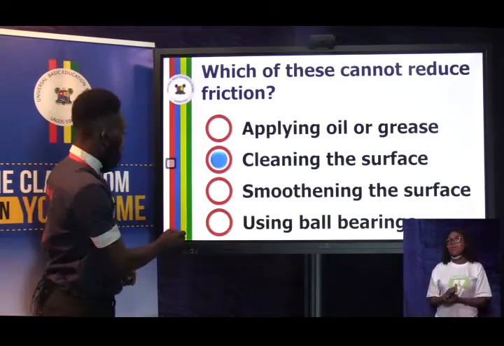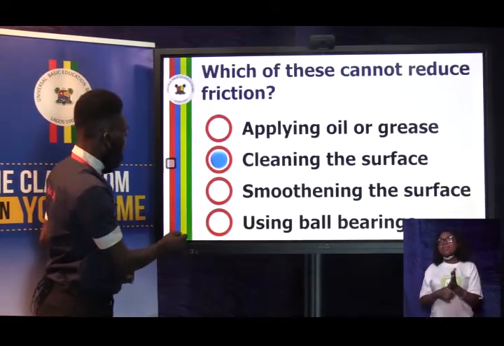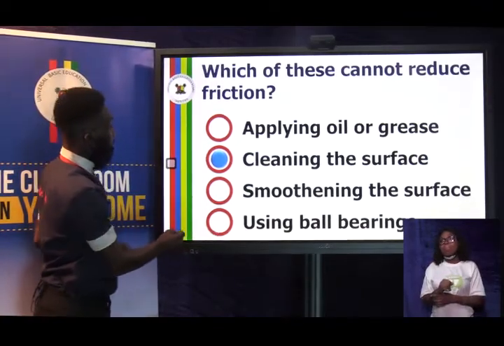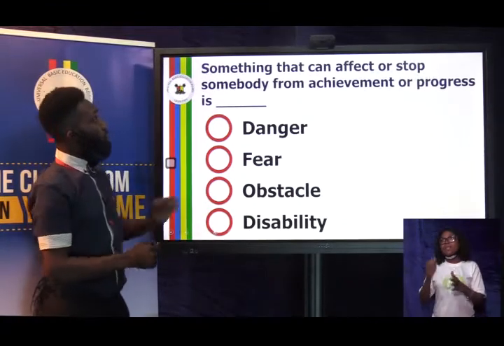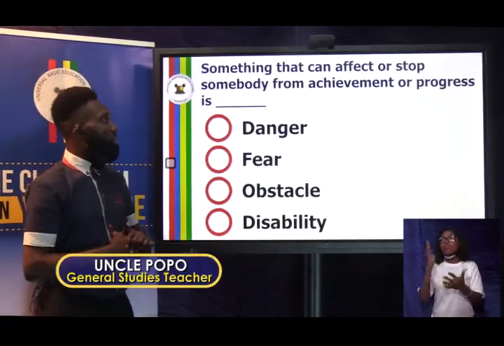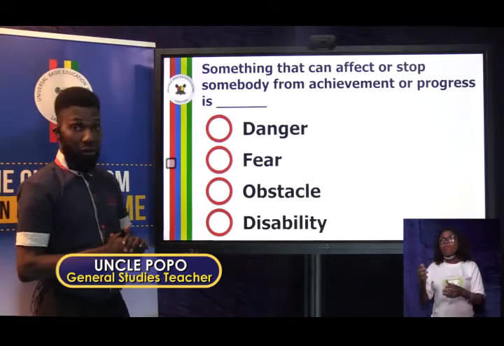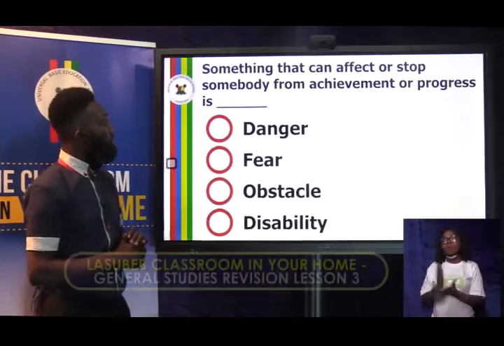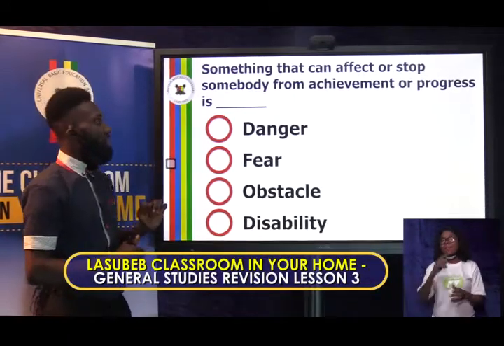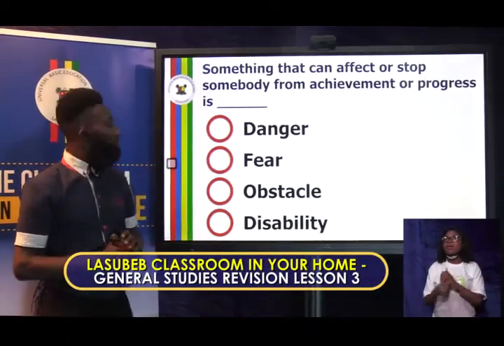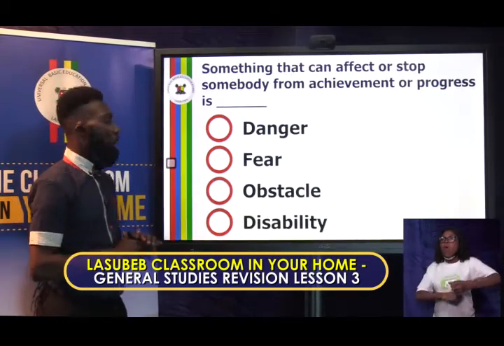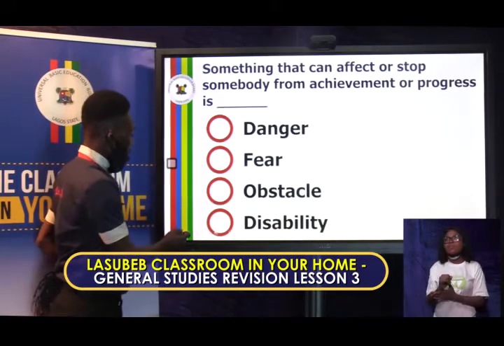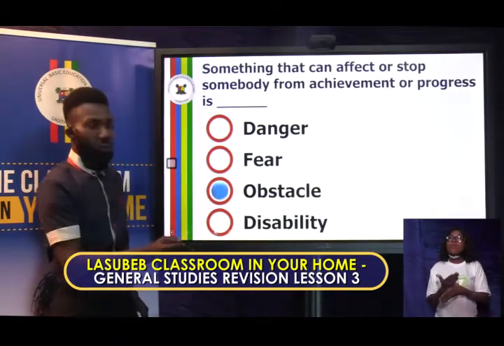Let's look at this before we call it a day and see the winner for today. The question is, something that can affect or stop somebody from achievement or progress is dash. A. Danger. B. Fear. C. Obstacle. D. Disability. And what's the correct answer? The correct answer is obstacle.